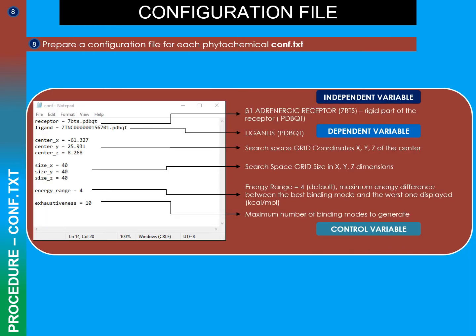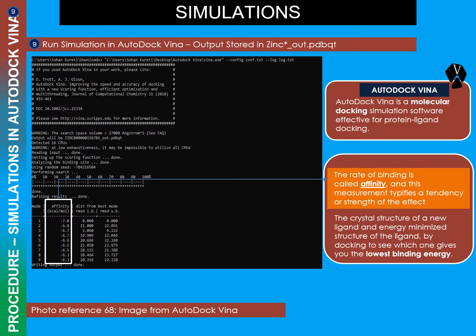The following input required by the molecular docking program was a configuration file. A configuration file houses the independent, dependent, and control variables. The molecular docking program used in this project is AutoDock Vina. AutoDock Vina takes in the inputs and displays the output in an affinity value in kcal/mol, where the lowest value is the most potent drug.